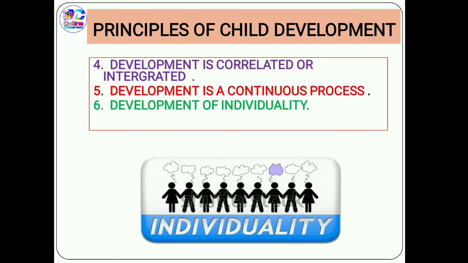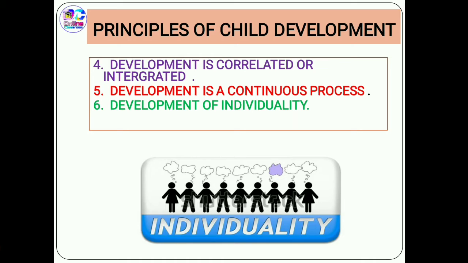The fourth one is that development is correlated or integrated. It means that all development takes place together, that is, physical, mental, social and emotional development are related to one another. The fifth one is that development is a continuous process. It's continuous because it takes place throughout life, and at every stage development takes place.